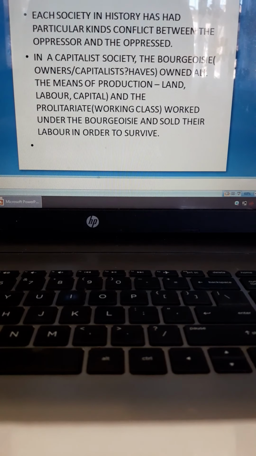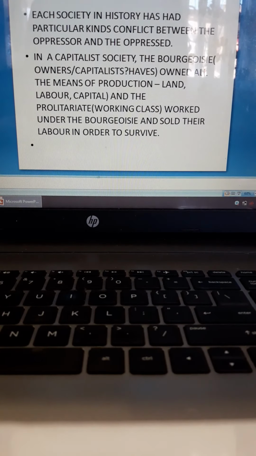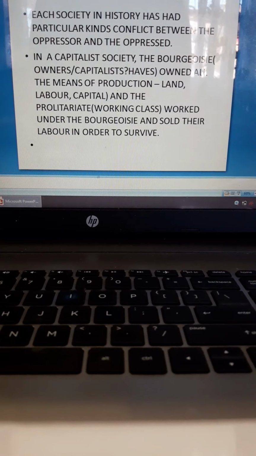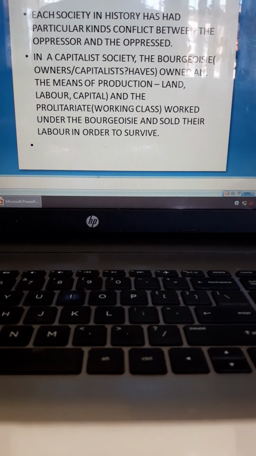In every society there is some kind of conflict, and it arises basically because of the economic processes, how production and consumption take place, how goods are being produced, who is being employed, who is employing, and how much they're being paid. All of this is very important in initiating the conflict between the oppressor and the oppressed.